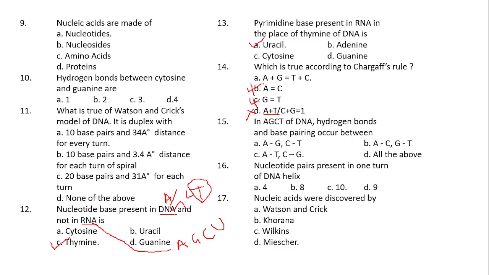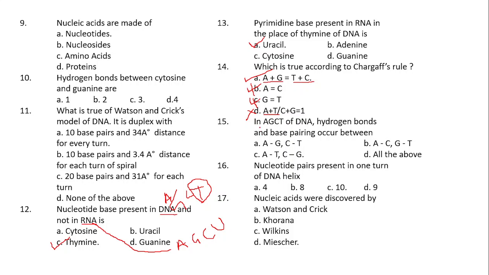Directly it is there. Sum of purines. Which are the purines? Adenosine and guanosine. Which are the pyrimidines? Cytosine and thymine. The sum of purines and pyrimidines will be equal. That is option A. According to Chargaff's rule, the sum of purines and pyrimidines will be equal.